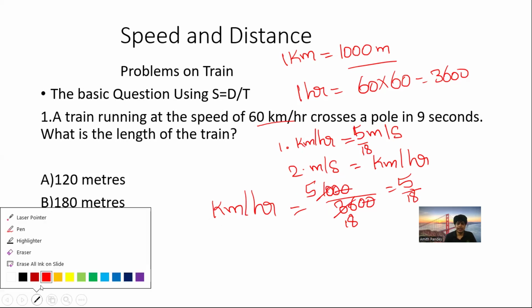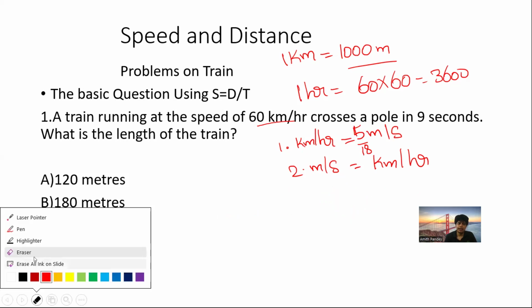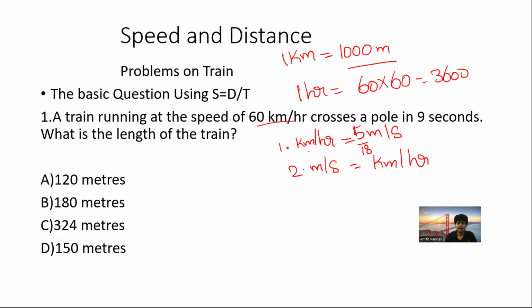In case you want to change from meter per second to kilometer per hour, what you have to do? It's quite simple. You simply multiply with the opposite of this, that is 18 by 5.